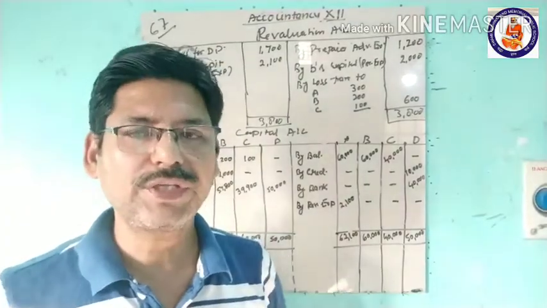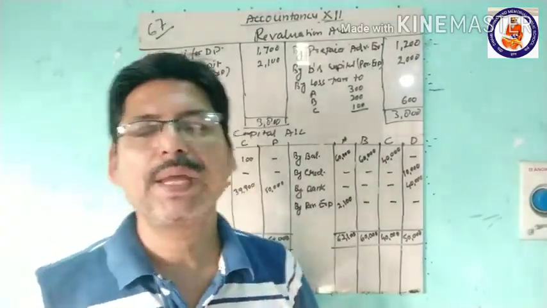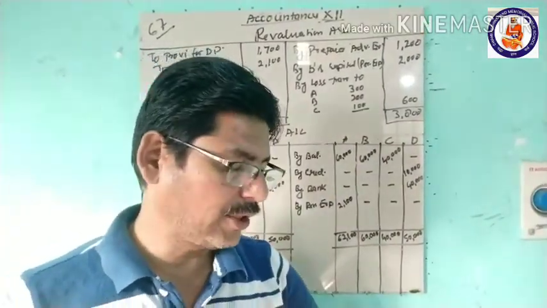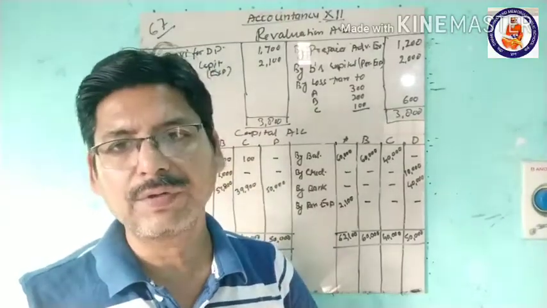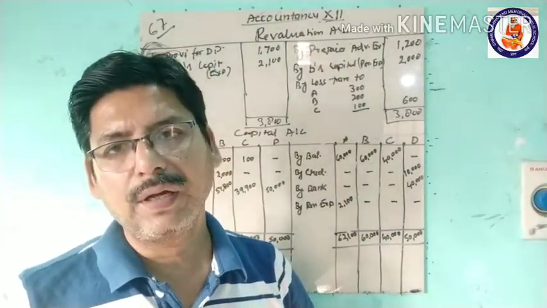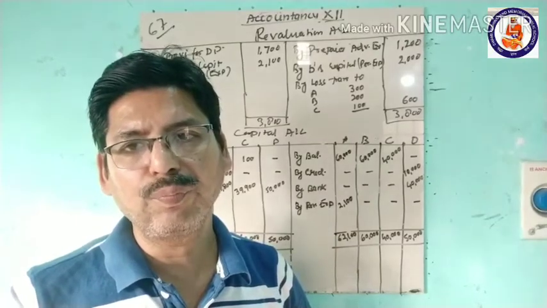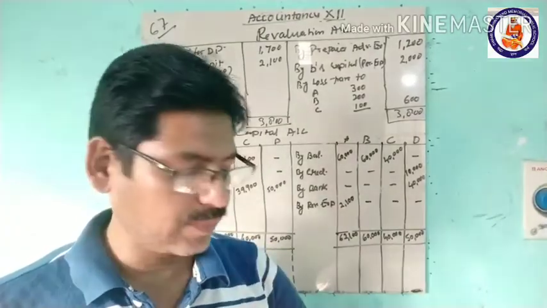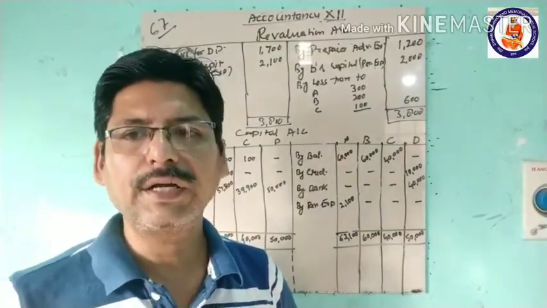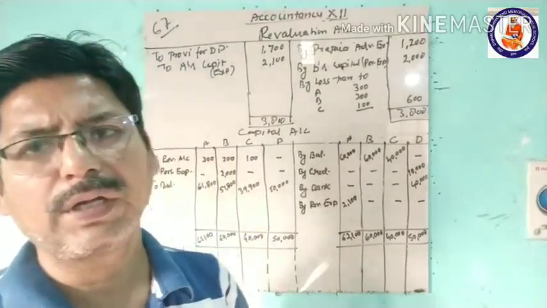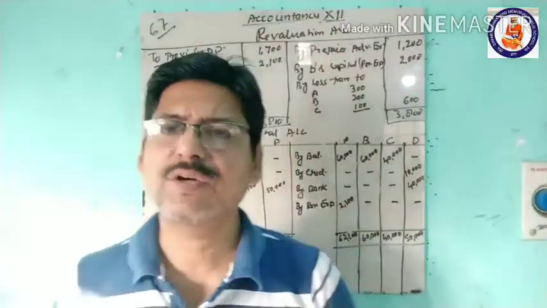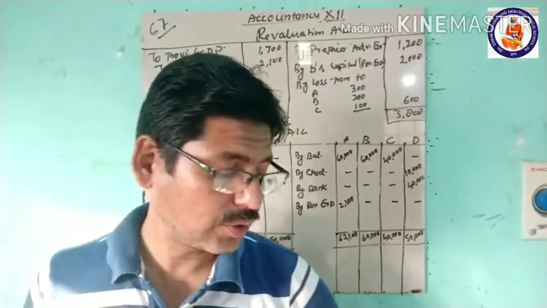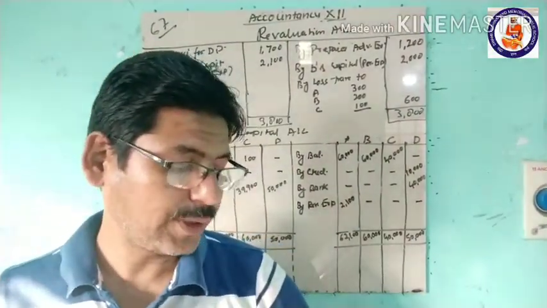In the question we see in the balance sheet, there is nothing that can be debited or credited in the partners' capital accounts, like goodwill or some expenses or some reserves, or some losses or profits that are to be transferred. So it is nothing. Now we will further move to the other adjustments.